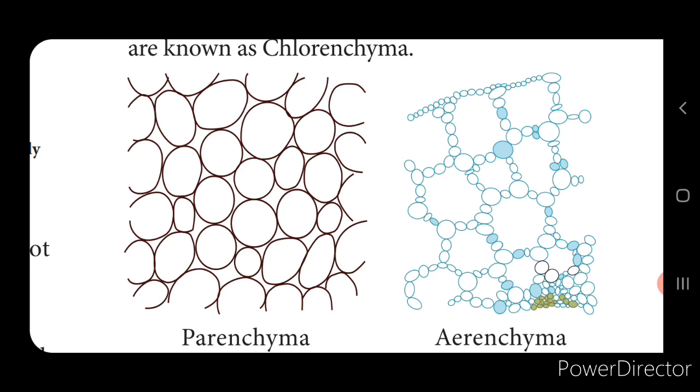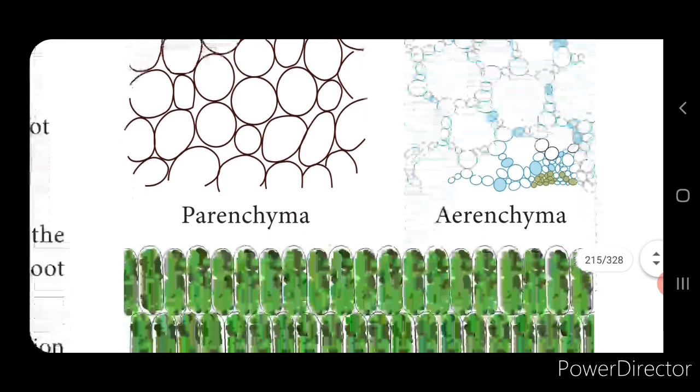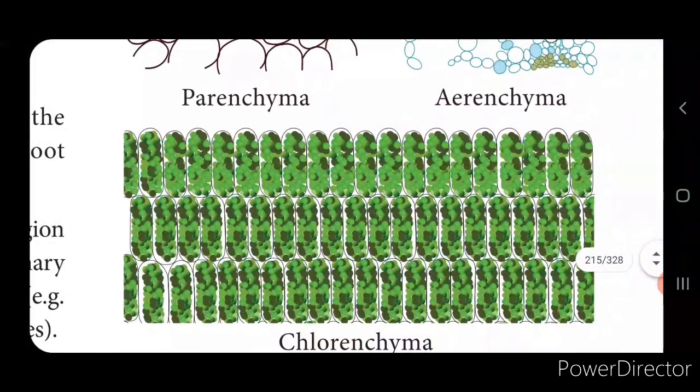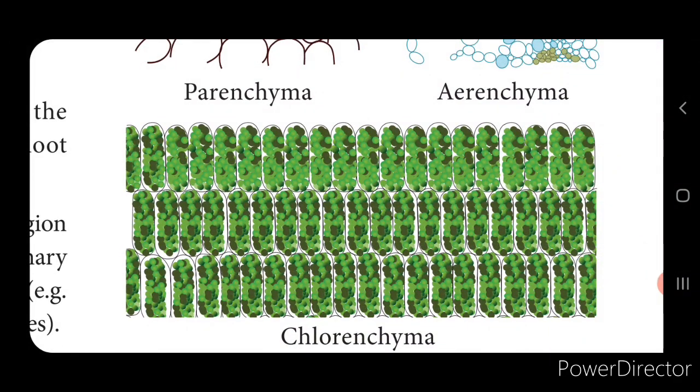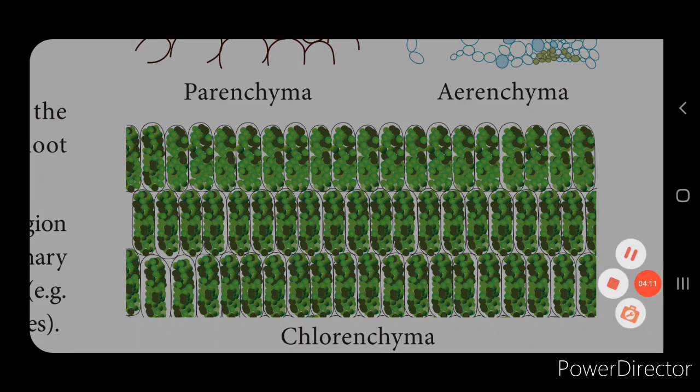And in the aquatic plants, the parenchymatic cells consist of large intercellular space and it is called the aerenchymatic cells. Here you can see in the picture it is the aerenchymatic cells, isn't it? Now when exposed to sunlight, this absorbs the sunlight and develops chlorophyll. So it is called the chlorenchymatic cells. Now here you can see, isn't it, a green color pigment that is present in the cells because it develops the chloroplast when exposed to sunlight, and this type of parenchymatic cells are called the chlorenchymatic cells because of the presence of the chloroplast.